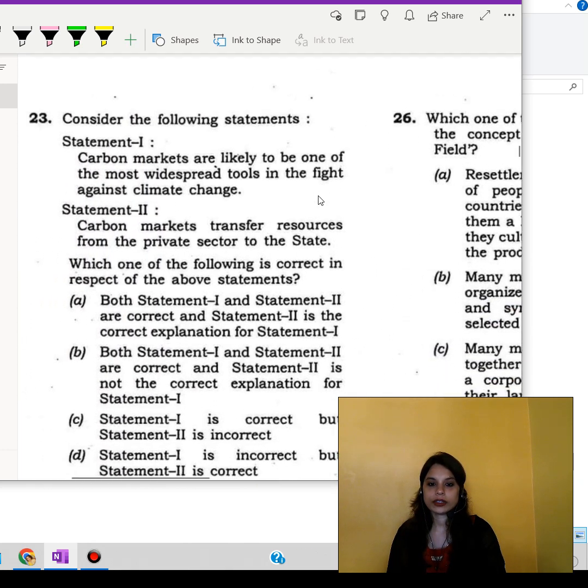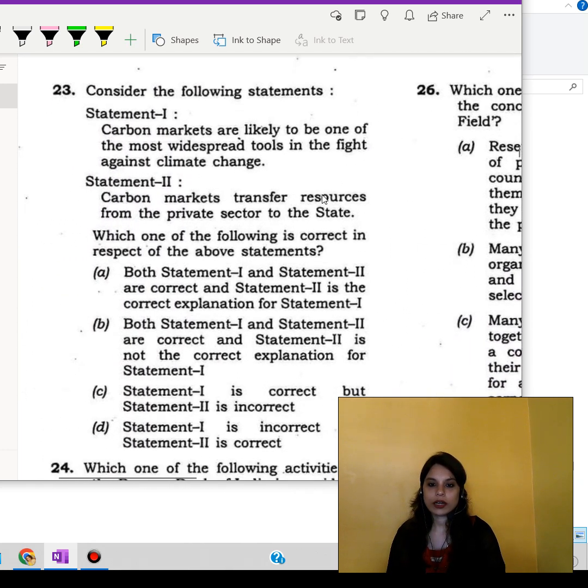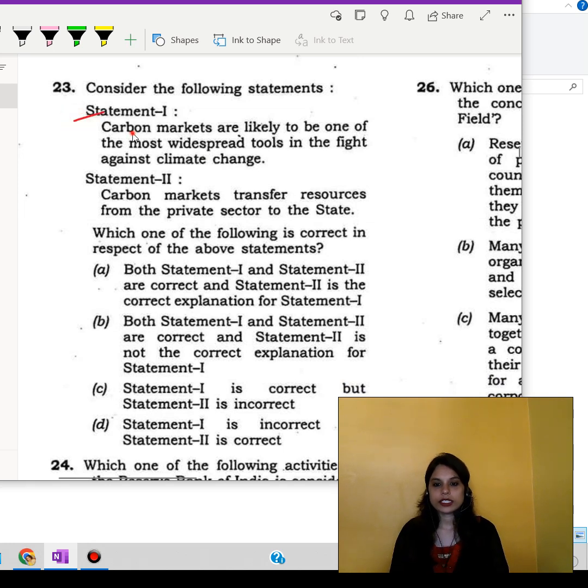Again, we have another question which talks about carbon markets. Statement 1 says carbon markets are likely to be one of the most widespread tools in the fight against climate change. And statement 2 says carbon markets transfer the resources from the private sector to the state. Statement 1 says that carbon markets have the potential to become widely used tools in the effort to combat climate change.